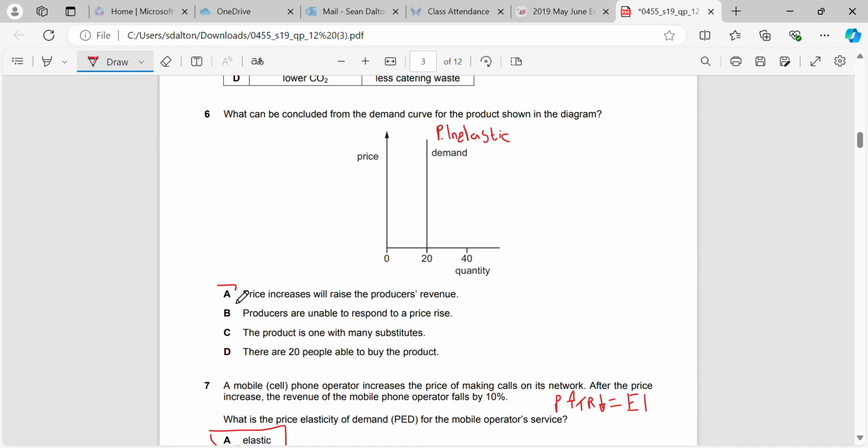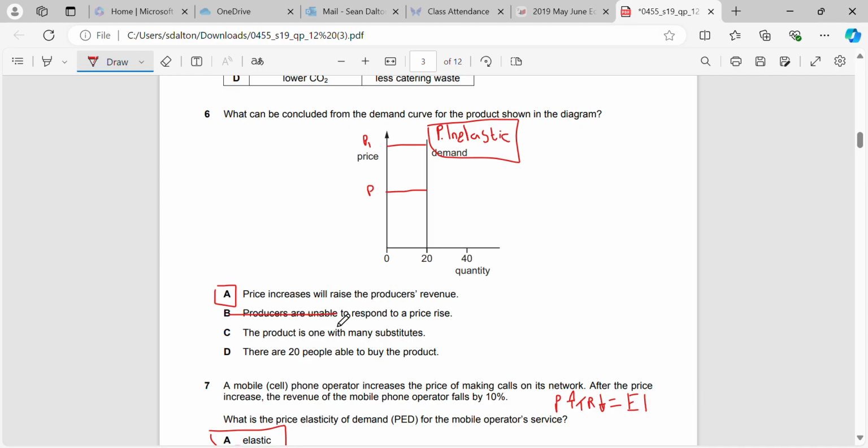Therefore, first one, price increases will raise the producer's revenue. That's true, because if we put a price here of P, 20 people will buy it. But if I increase the price by 100%, still 20 people will buy it. So increasing the price doesn't actually change the demand when it is perfectly inelastic.